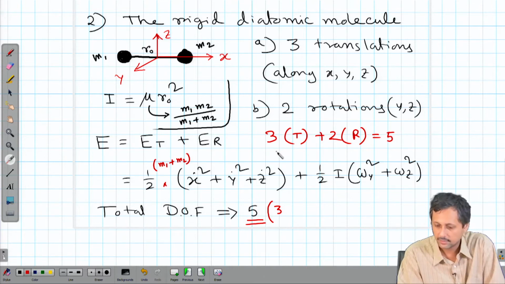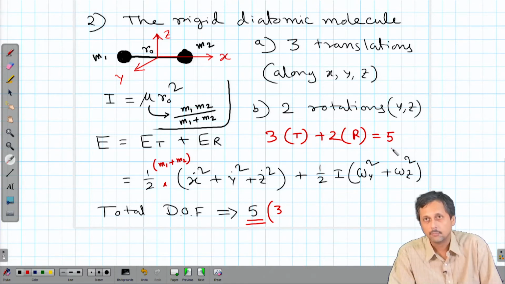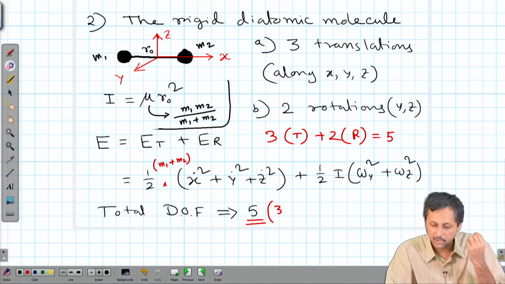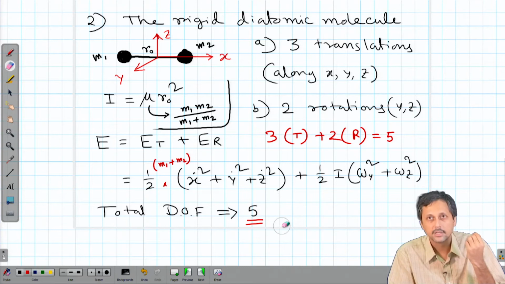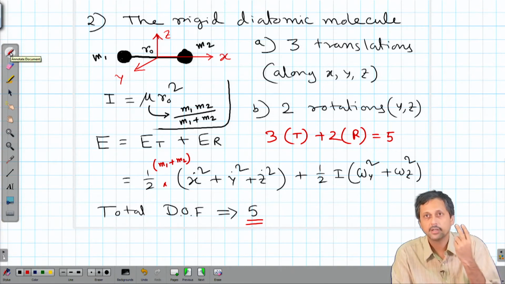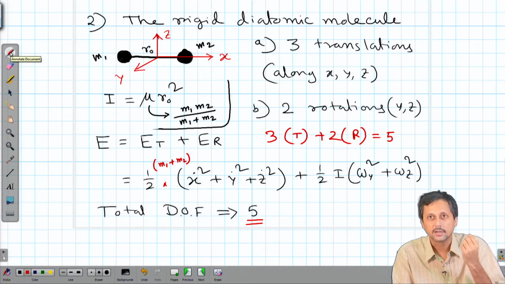Okay. So, now if I go back here, at present we have 3 translations and 2 rotations, as we have already described. Now to introduce vibration in a diatomic molecule system, how many more degrees of freedom do we need? We need 2 more degrees of freedom, because each vibrational normal mode, as we call it, contributes 2 degrees of freedom.